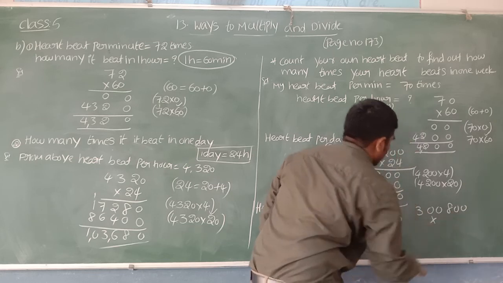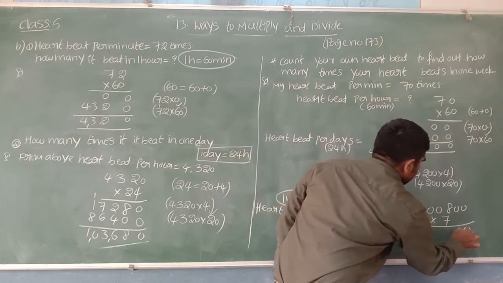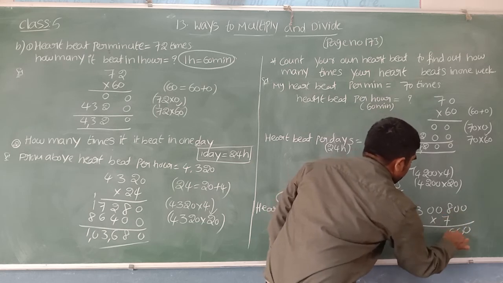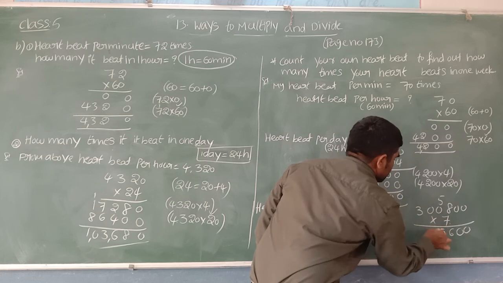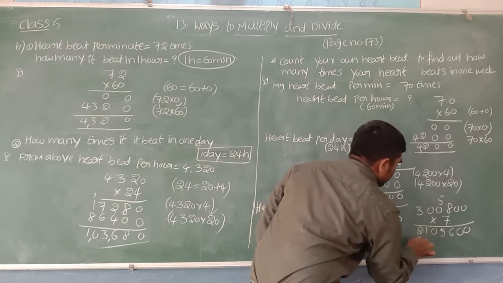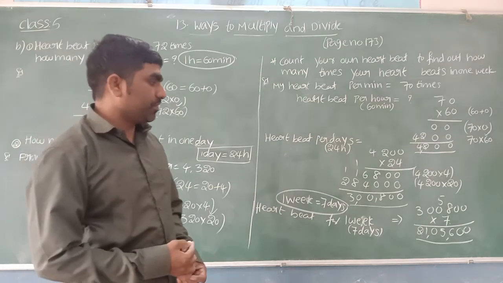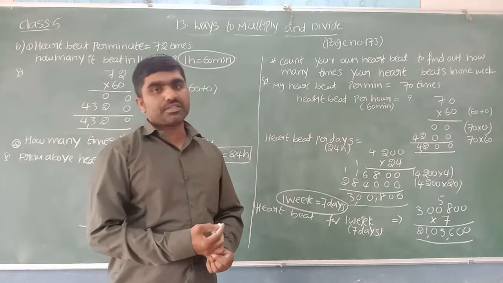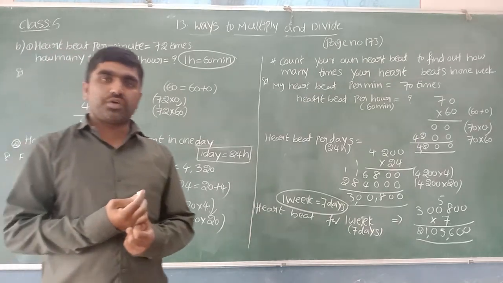No sir, multiply with 7. 0, 0, 7 eights are 56, 6, 5 carry, 0, 0, plus 5, 5, 7 threes are 21. So my heartbeat per week is 21,05,600 times.